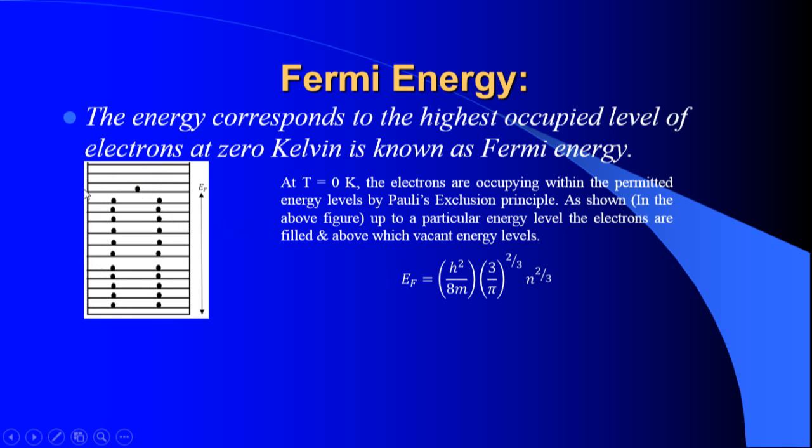Next, the Fermi energy of a metal is given by the expression E_F = h²/8m × (3/π)^(2/3) × n^(2/3). Here also the concentration of electrons is the main criterion. The rest of the terms on the right-hand side are constant except n. As n varies, the Fermi energy also varies. Hence the Fermi energy is different for different metals.